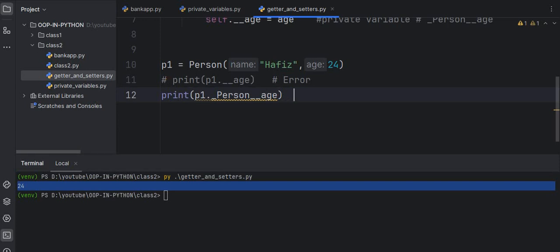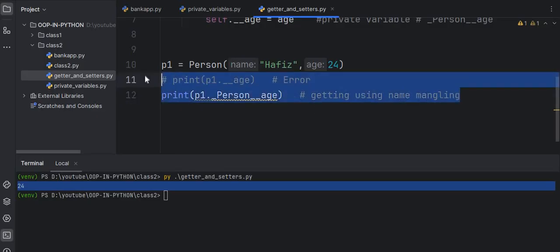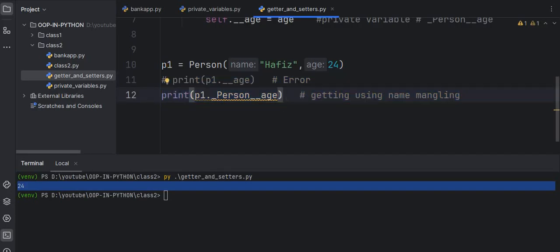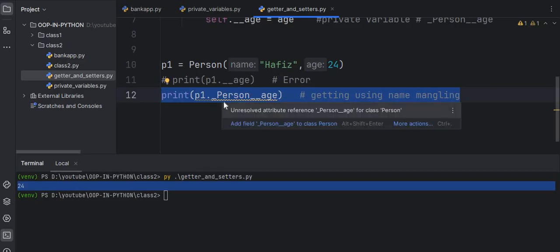So this is the way of getting it using name mangling. But this is not a recommended approach, to remember the class name and then access the private variable. So let me access the private variable with the help of getters and setters.